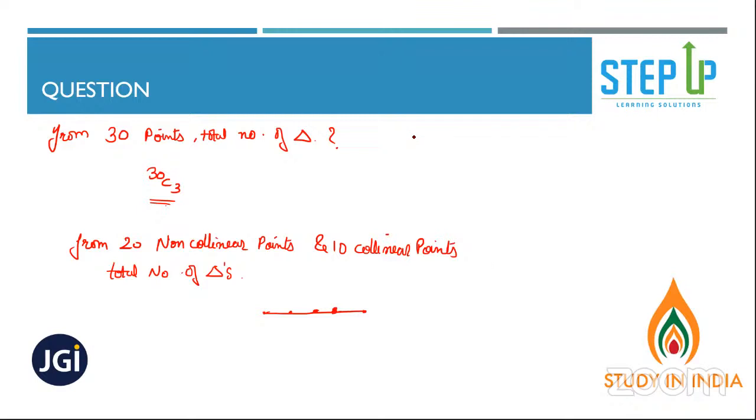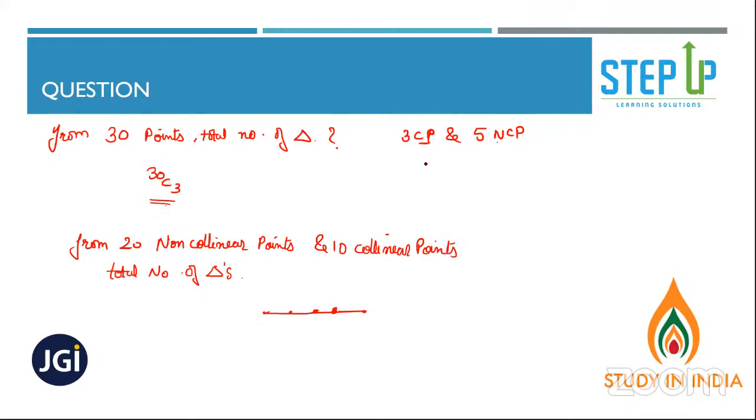Let me take one simple example: 3 collinear points and 5 non-collinear points. NCP stands for non-collinear points and CP stands for collinear points.